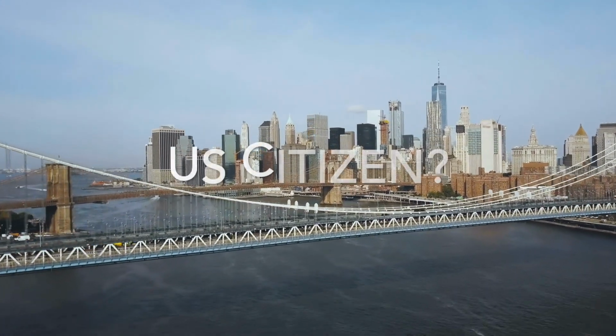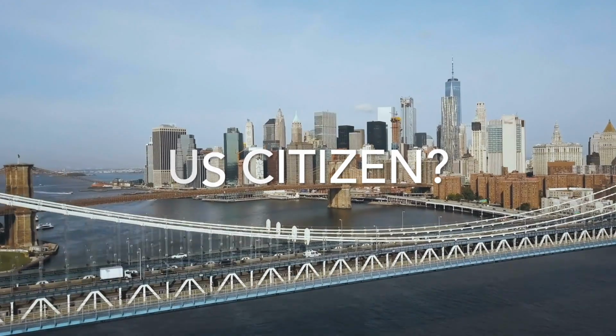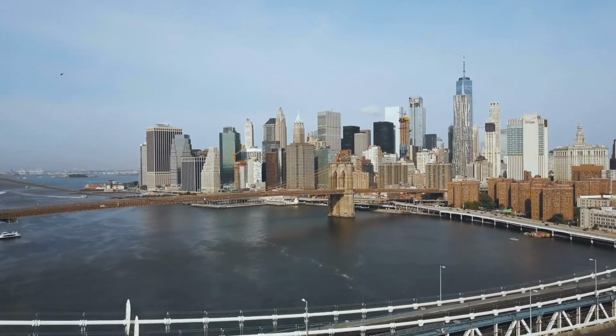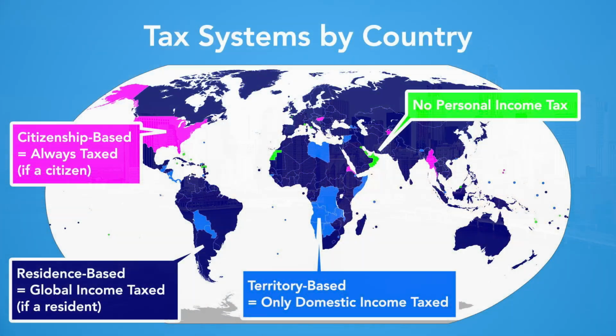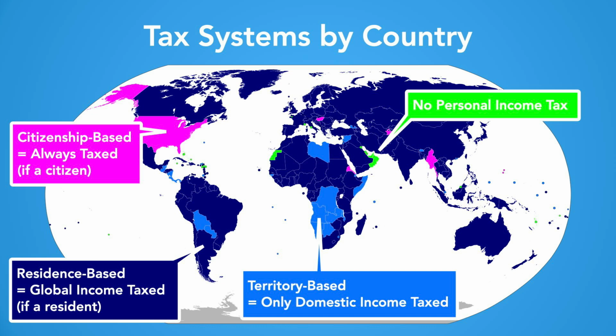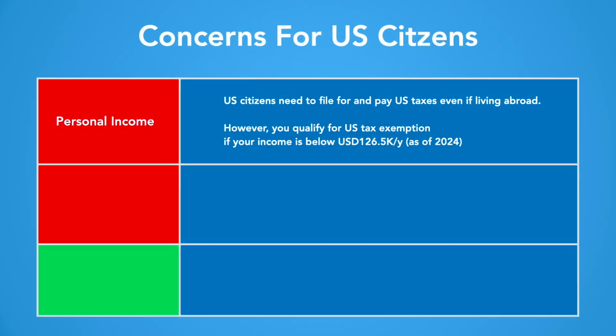If you are a US citizen, there's more you need to consider. You will still be required to file for and pay US taxes even if living abroad, due to the US's unique citizenship-based taxation system. However, there are tax deductions available, such as the foreign earned income exclusion, on income up to around $127,000 per year as of 2024. That means only income above that threshold is subject to US taxation if you live abroad.